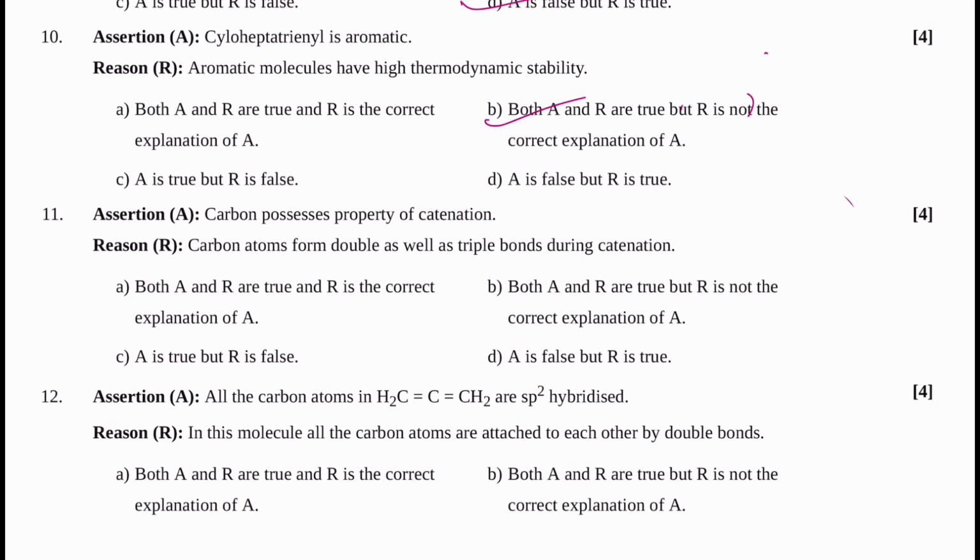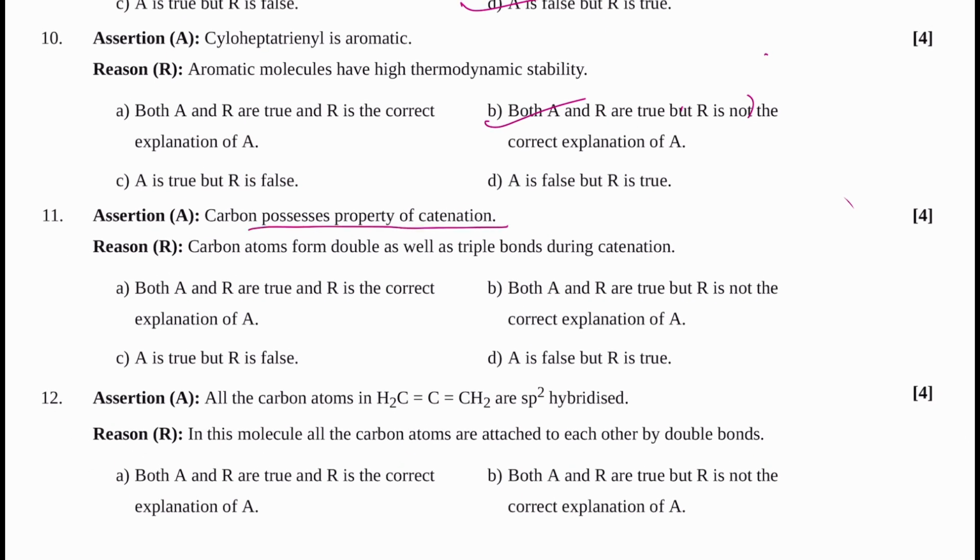For question number 11: carbon possesses the property of catenation. Yes. Characteristics of carbon: first, carbon is tetravalent. Second, catenation, which means the ability of self-linkage.